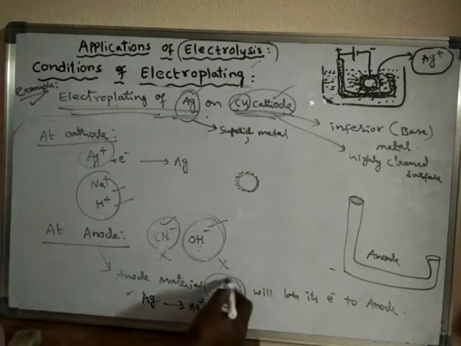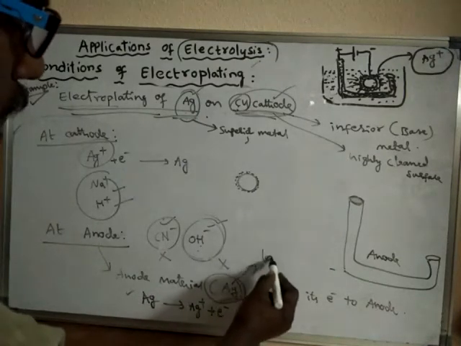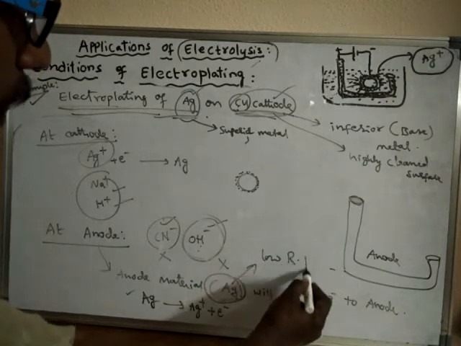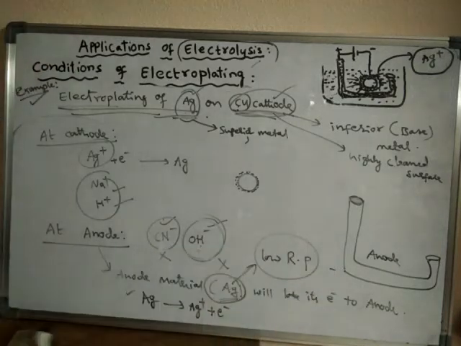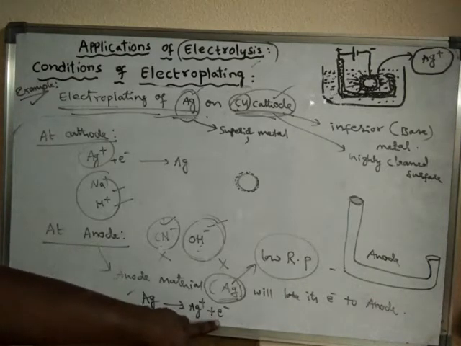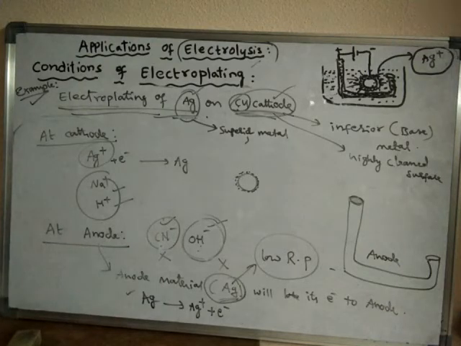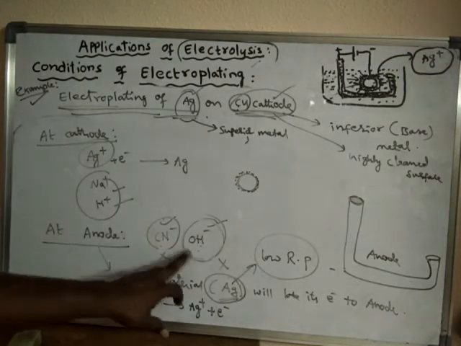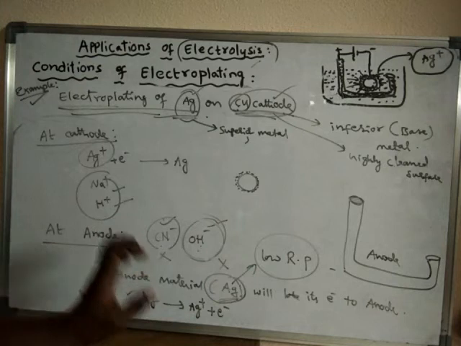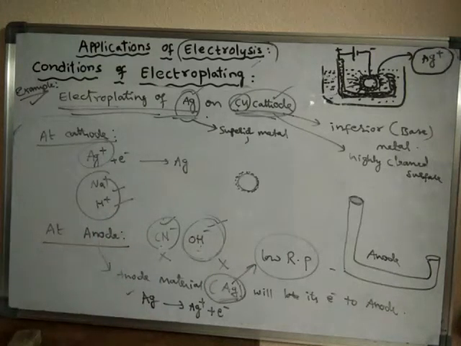Because silver has low reduction potential when compared to cyanide and OH minus ions. On account of the low reduction potential of silver, that silver will lose electrons to the anode, and cyanide and OH minus ions remain as those ions only in the electrolyte.